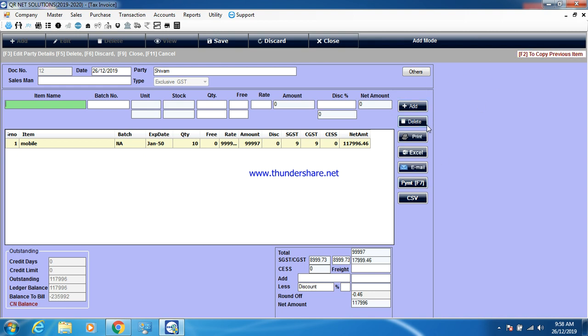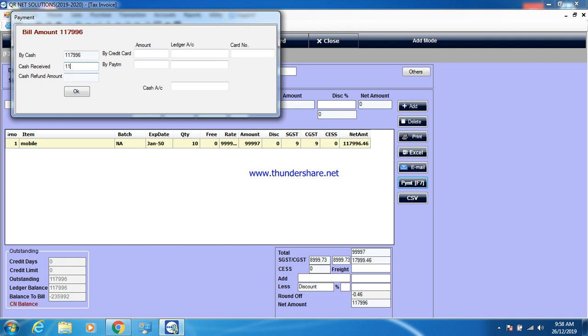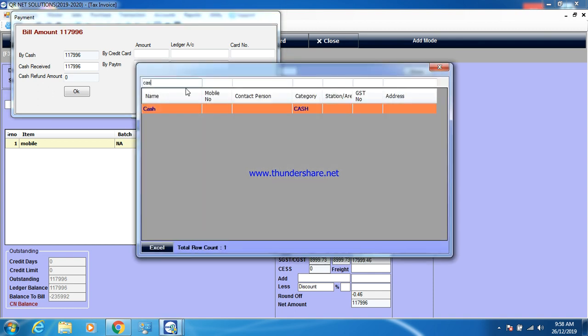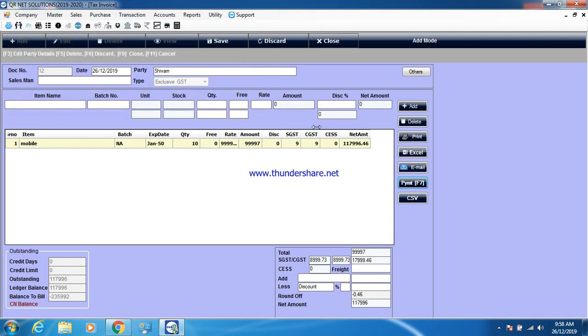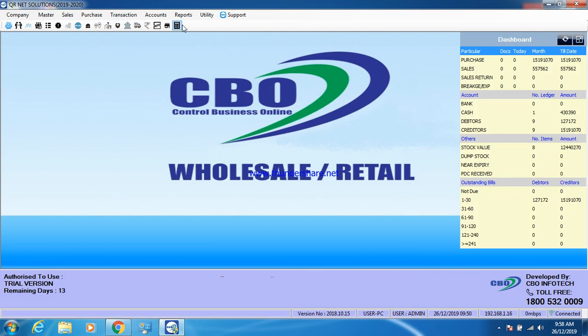Now on the right hand side another option is payment. Suppose you want to make a payment, and if you have any facilities like buy credit, Paytm, then you can. Suppose I take cash payment here, and then OK, and then save.